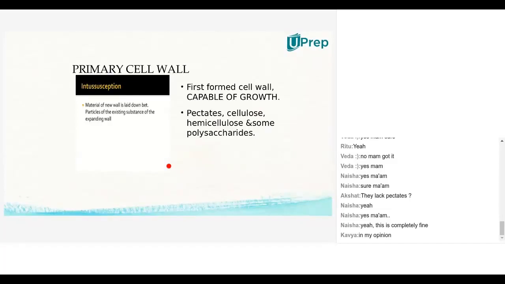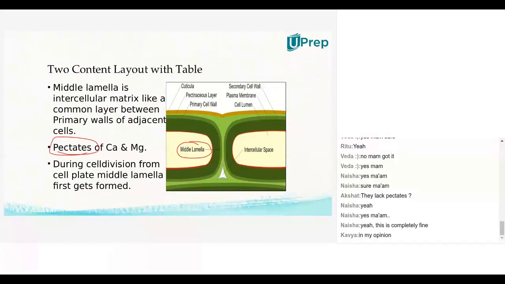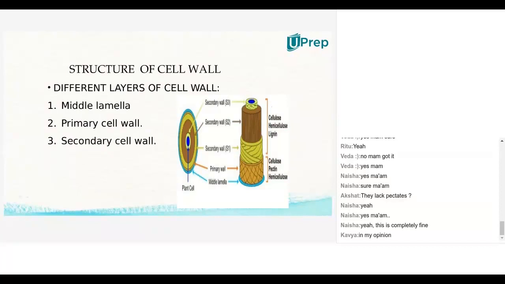This is the cell wall which will be formed after the lamella. So just recollect the first cell wall picture I showed. The blue color one is the middle lamellum. So far we discussed this. And under the middle lamellum, means below the middle lamellum, the primary cell wall will be formed, the yellow color one.